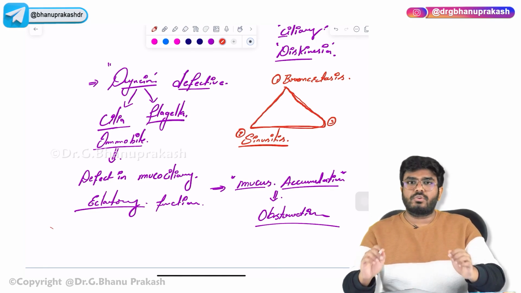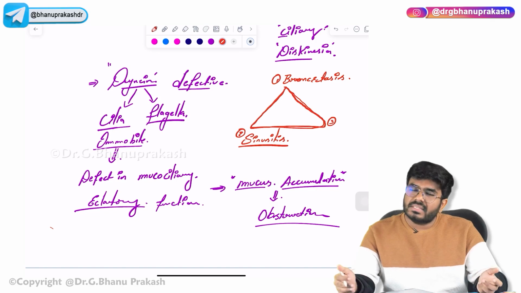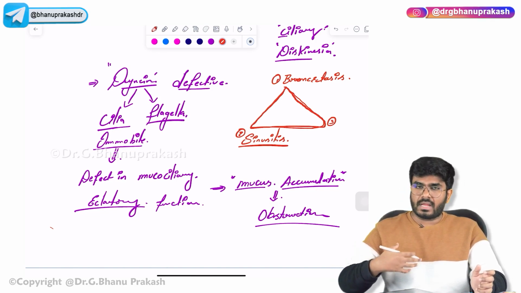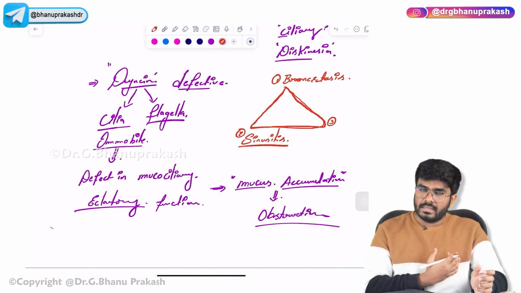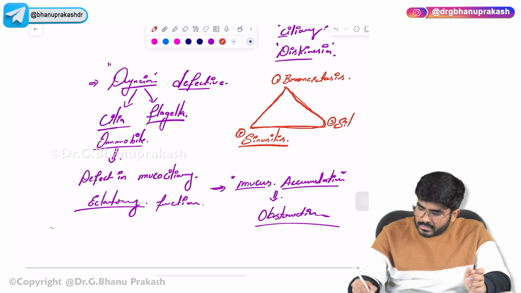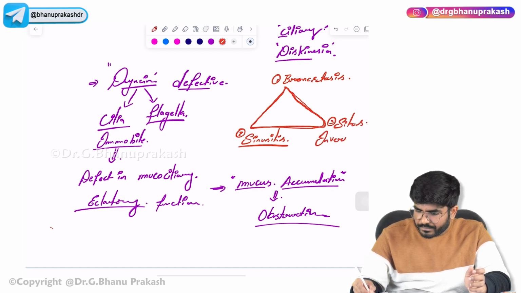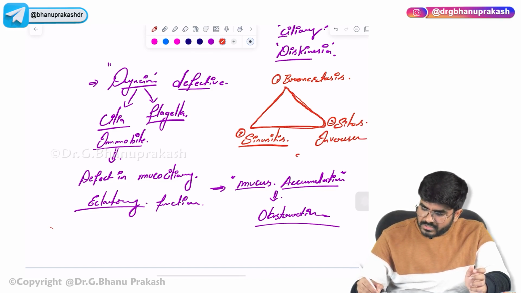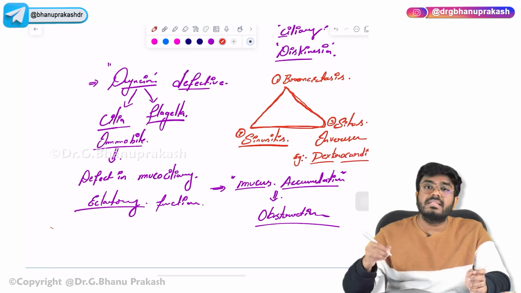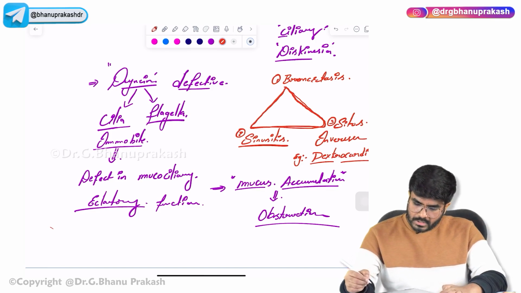But in this Kartagener syndrome, the cilia are not beating from birth itself. So there will be opposite placement of the body organs. The heart which was supposed to be on the left side will be on the right side. So this is called situs inversus. Example is what? Example is dextrocardia. Okay, so dextrocardia means right side of the heart.